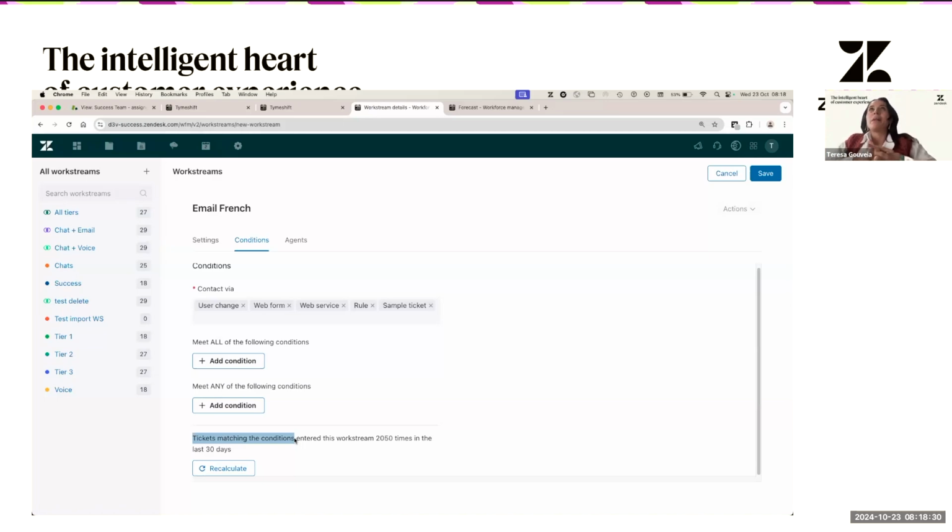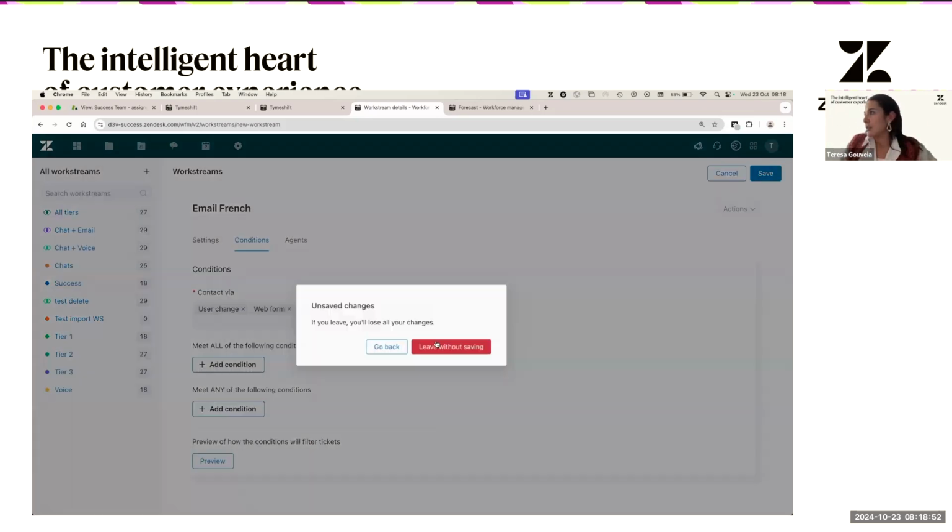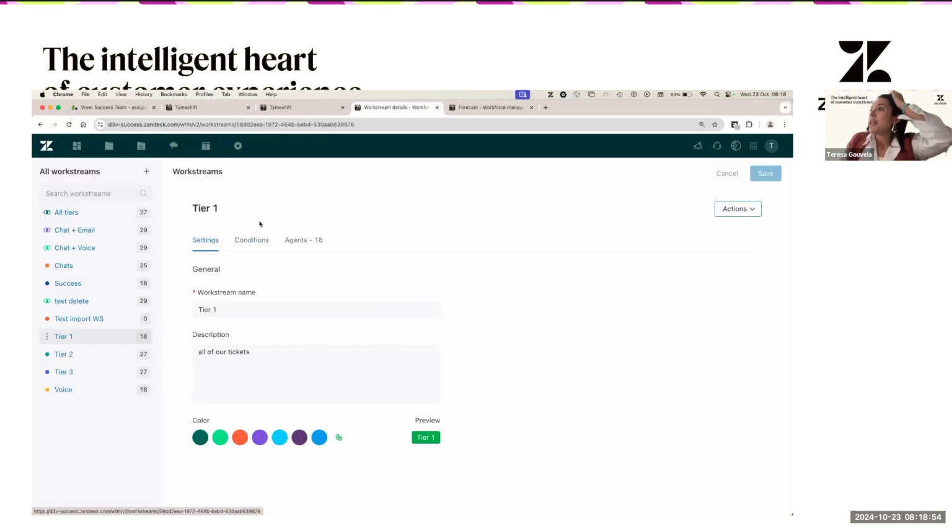Let me explain this a bit better. Let's say that I have tickets that are going from one workstream to another. So let's say that I have ticket tier 1 and I have ticket tier 2. For ticket tier 1, this is the work that is going to happen in this ticket type. I'm going to just add this here. I'm just going to leave without saving, but tier 1.